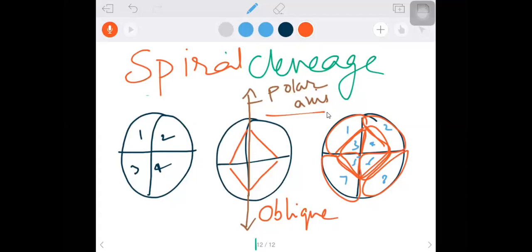Today I am going to send the total PDF to you. If the cleavage patterns are oblique to the polar axis, what do you say? Spiral cleavage. Okay, then what about radial cleavage? Let me write radial cleavage.